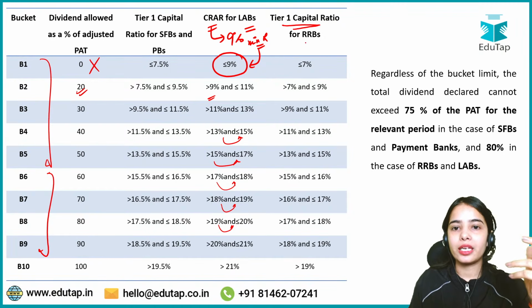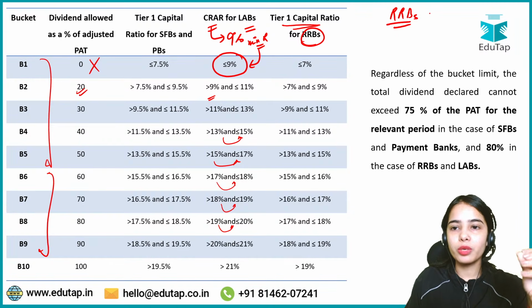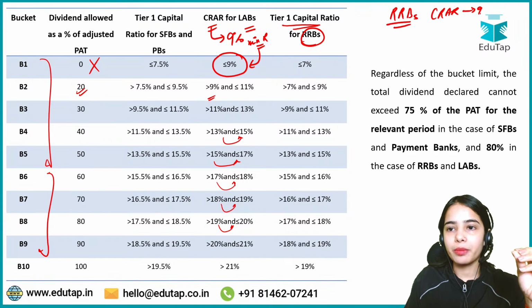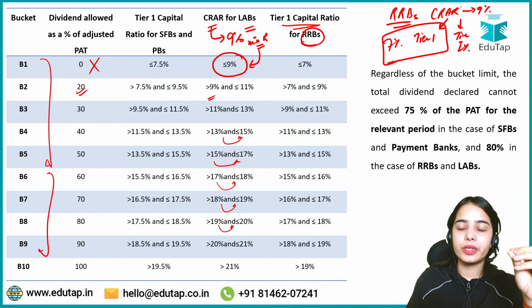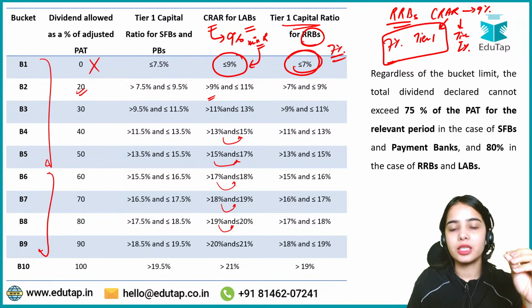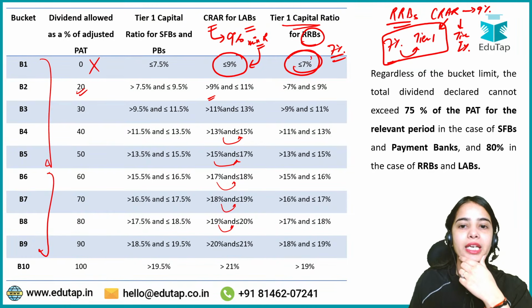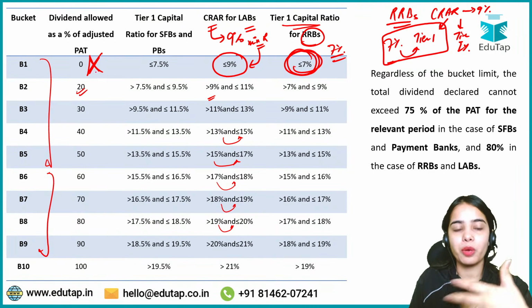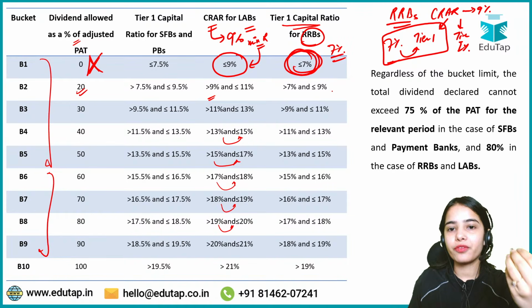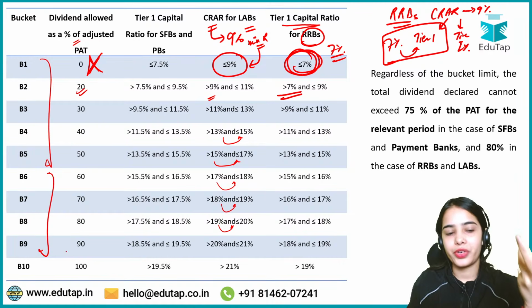Now tier 1, again for regional rural banks, for RRBs, like for the scheduled commercial banks, they have to maintain the CRAR of 9%, out of which tier 1 capital should be 7% and tier 2 capital can be 2%. So the regional rural banks have to maintain a minimum of 7% tier 1 capital. If they are only maintaining the minimum, they cannot give the dividend from their adjusted profit after tax. But if they are maintaining more than 7% of tier 1 capital, then they can give the dividend. That is the basic idea.